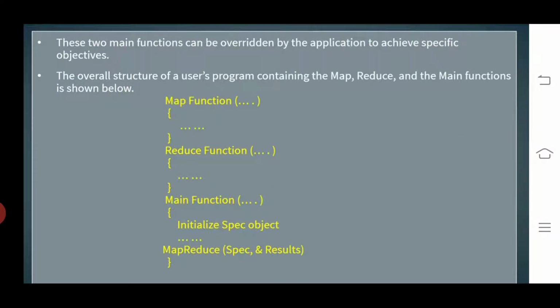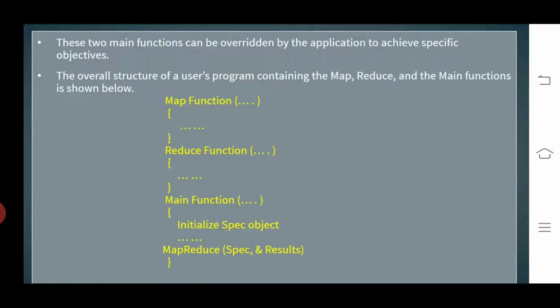Look at this, all of you. These two main functions can be overridden by the application to achieve specific objectives. The overall structure of a user program, this is the structure of what the user uses to access the resources.